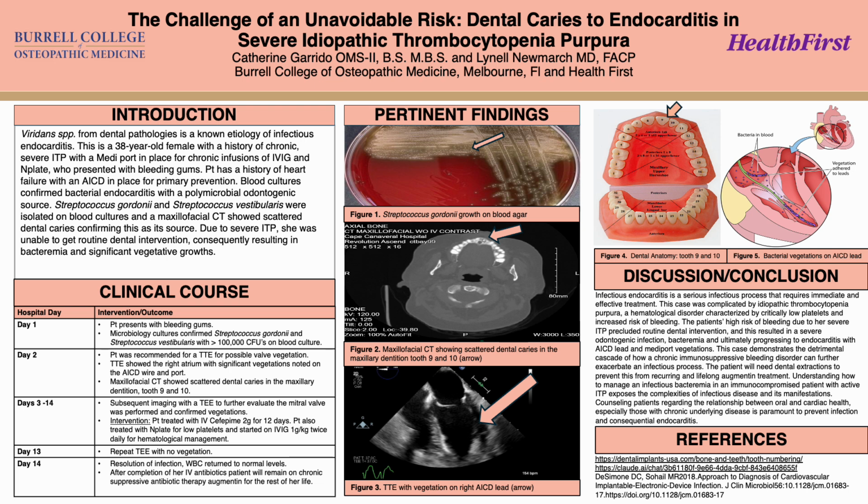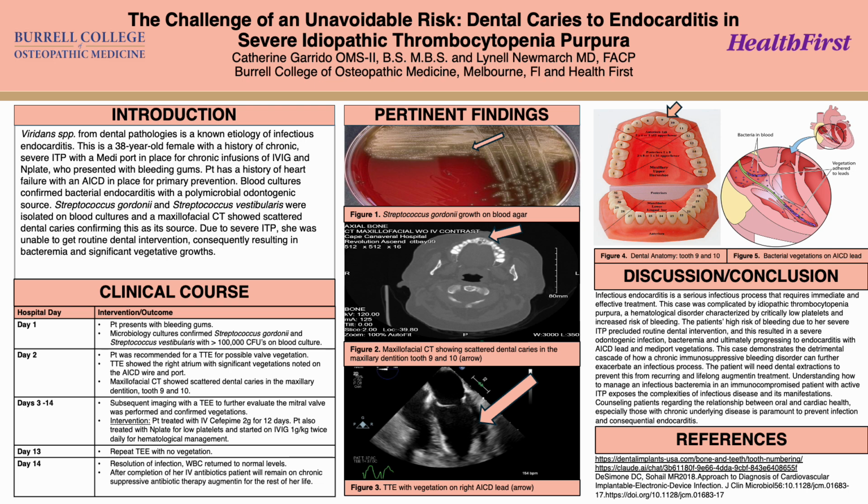On day 2, the patient was recommended for a TTE for possible valve vegetation. The TTE was performed and showed the right atrium with significant vegetations noted on the AICD wire and port. On Figure 3, under pertinent findings, you can appreciate the TEE with vegetation on the right AICD, as pointed by the arrow. On Figure 5, you can also see a diagram of how bacterial vegetations grow on an AICD lead.